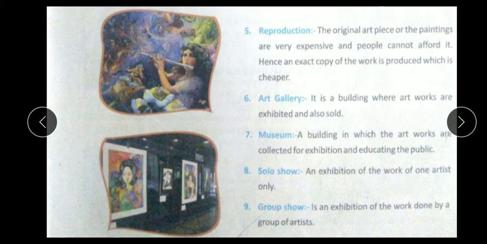Question number 6. Art gallery. It is a building where artworks are exhibited and also sold.